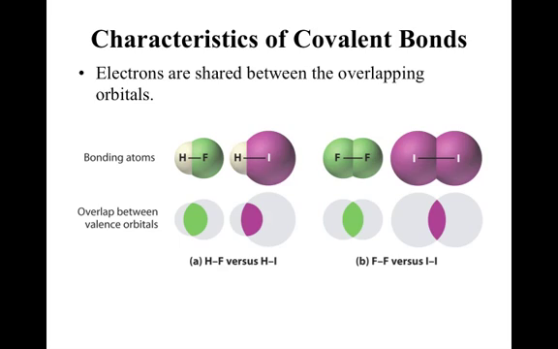Now, when we're looking at characteristics of covalent bonds, we're looking at what's going on with the electrons in the bond between the atoms. First, electrons are shared between atoms at the overlapping part of their orbitals.